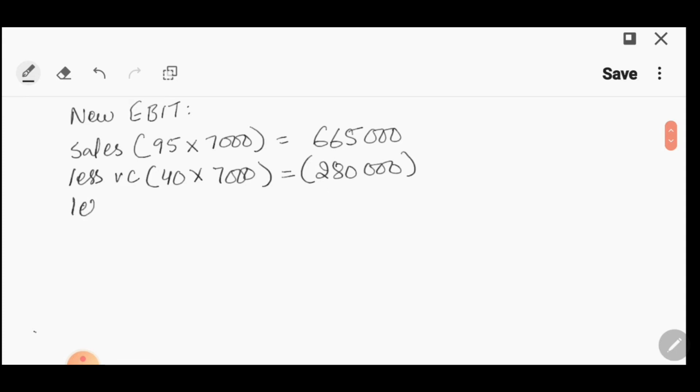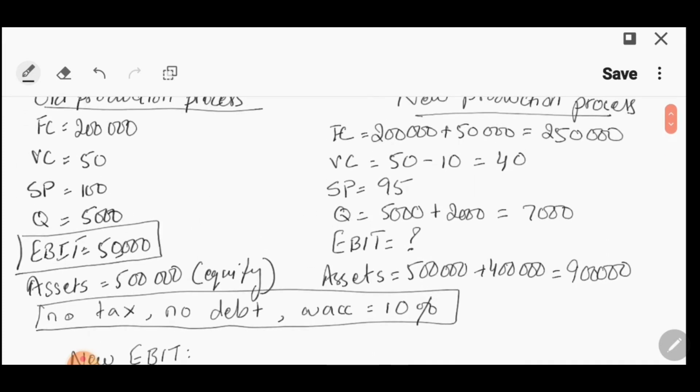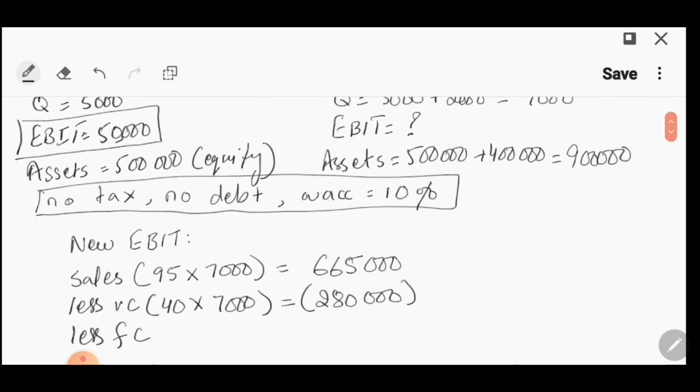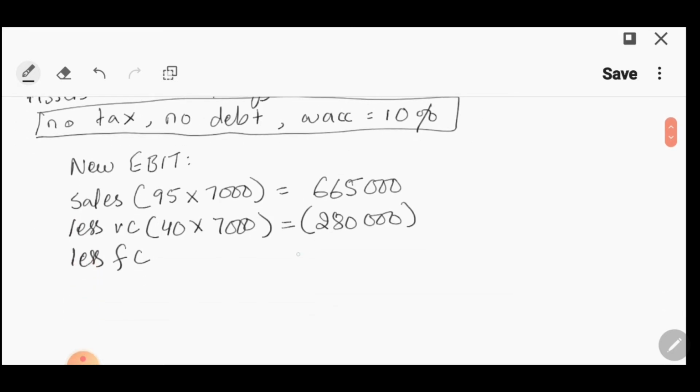Then we also have fixed costs. So the fixed costs are 250,000 if I am not mistaken. So the fixed costs we have are 250,000 over here. So subtract this as well. This is our EBIT. So if you calculate this, EBIT is coming 135,000. Now the question also said that there is no debt.